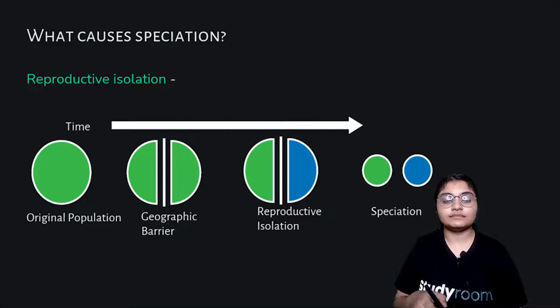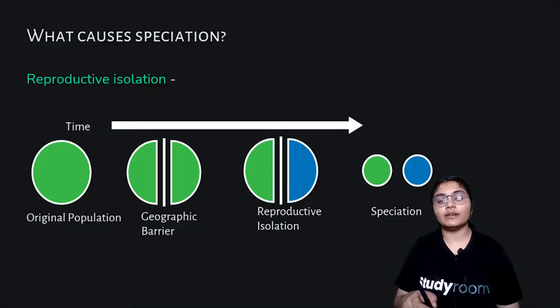Due to this geographic barrier, certain changes occur in the reproductive habits of the population due to the environment on either side of the barrier.